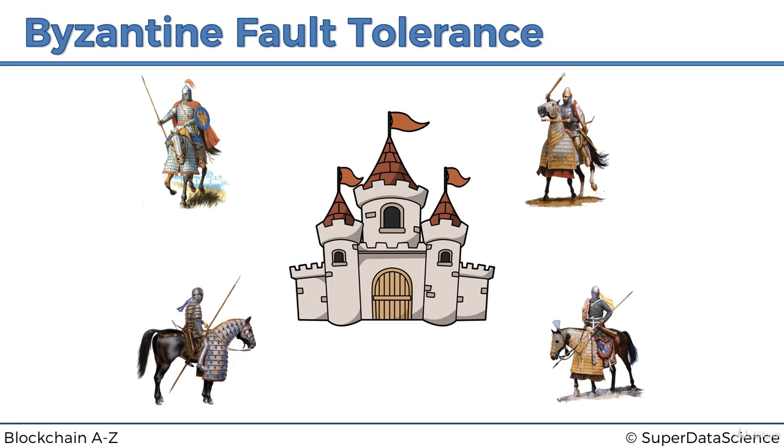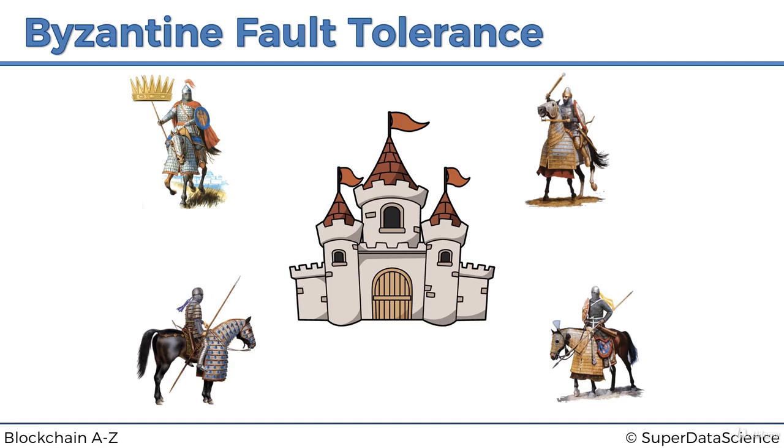And so among these generals, there's one who is the main general, the commander of this army, and at the same time, there's also a traitor. So they don't know who out of these generals is a traitor. They might not be a traitor, but they could be, and usually there is. And he's there to put roadblocks in their way so that they actually don't come to a consensus.